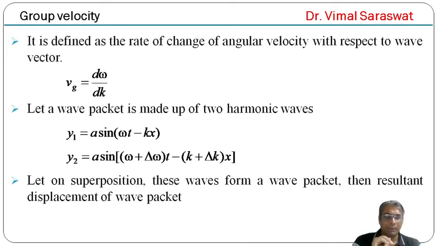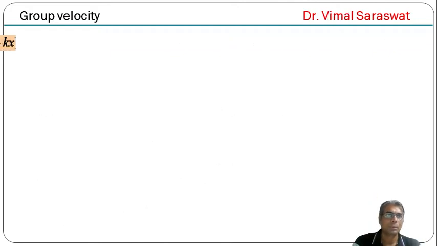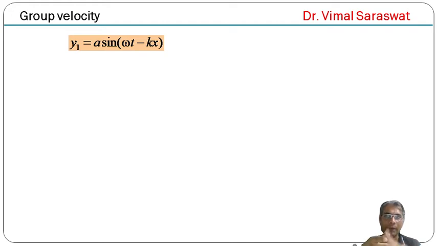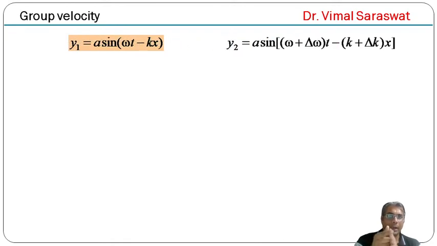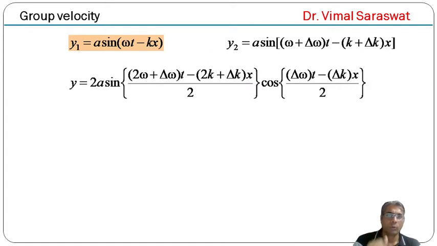It means y equal to y1 plus y2, and y1 equal to a sin(ωt − kx) and y2 equal to a sin[(ω + Δω)t − (k + Δk)x]. So from y = y1 + y2, y = a sin(ωt − kx) + a sin[(ω + Δω)t − (k + Δk)x].